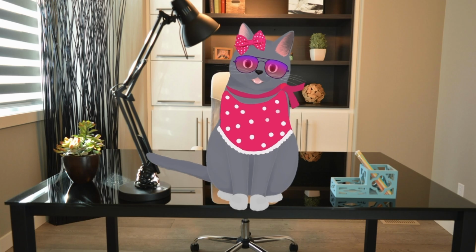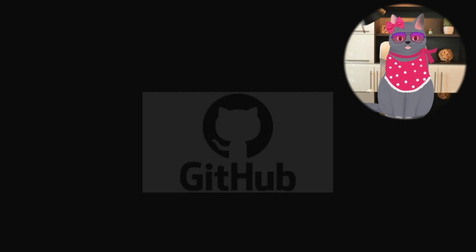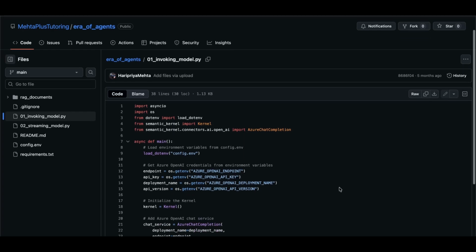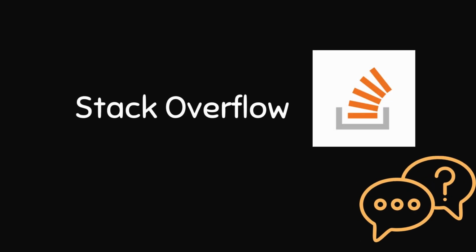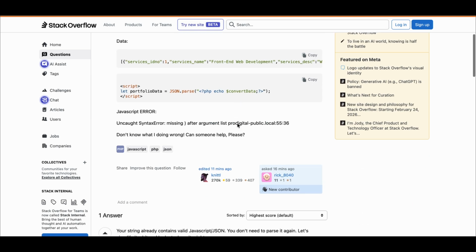Despite the convenience of LLMs, I do sometimes prefer the old-fashioned method of taking a look at GitHub, which is a public code repository, and seeing how other people have coded their models. Stack Overflow is another great platform where you can ask and answer other people's questions related to coding.